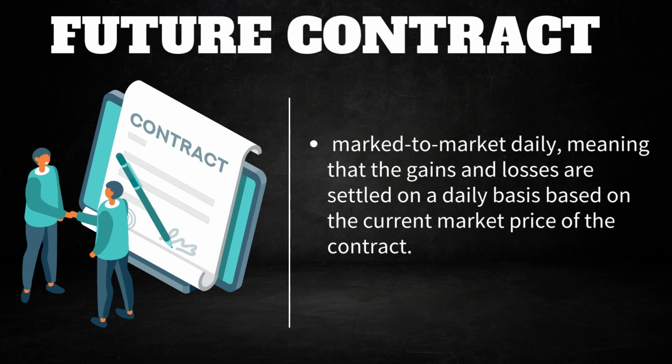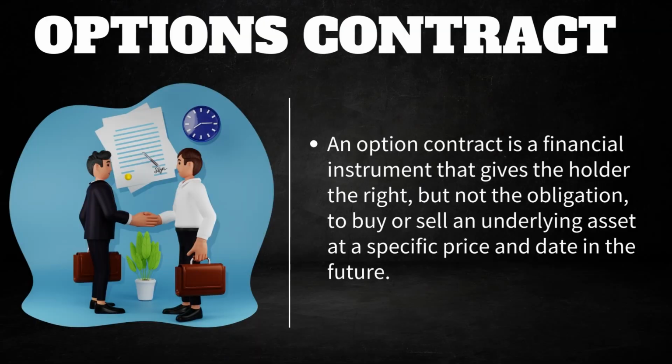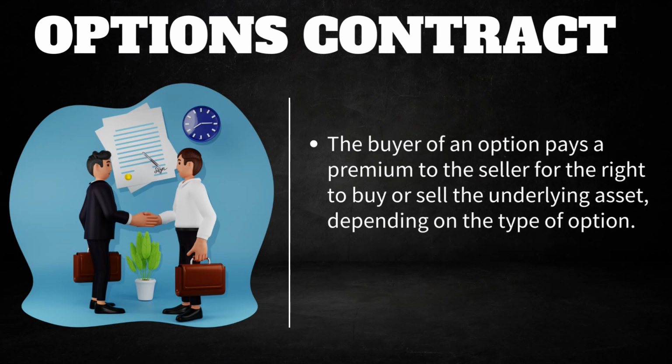And next is a quite popular contract, which is the option contract. An option is a financial instrument that gives the holder the right but not the obligation to buy or sell an underlying asset at a specific price and date in the future. So in simple words, an option buyer has the right to exercise an option, but he is not obligated to exercise an option. But in forward and future contracts, you are obligated to exercise, but in options you are not obligated to exercise. So the buyer of an option pays the premium to the seller for the right to buy or the right to sell the underlying asset, depending on the type of option.